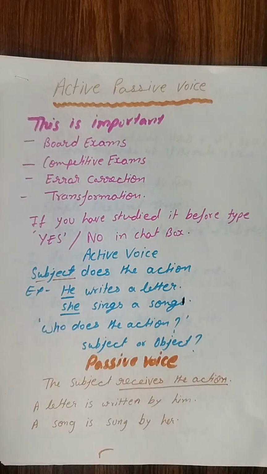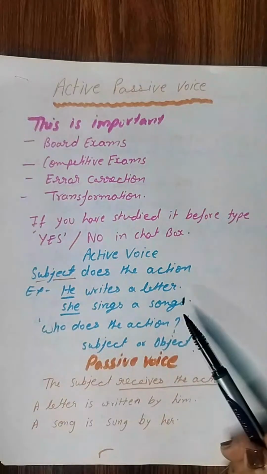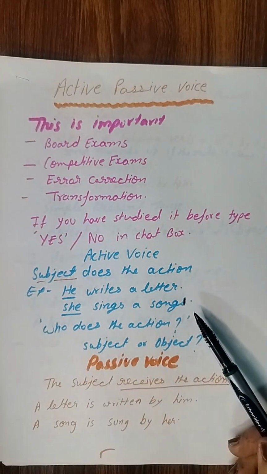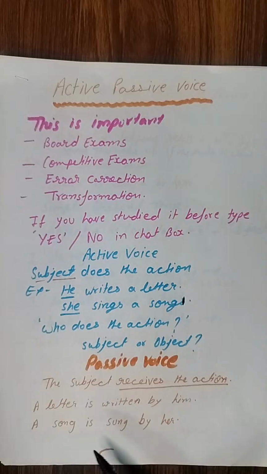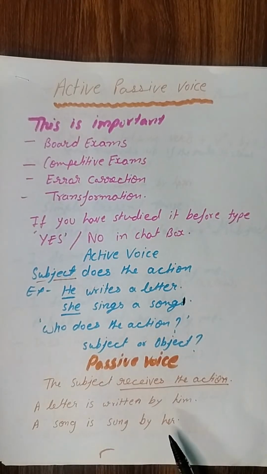and in passive voice, what happens? In passive voice, the subject becomes unimportant. Subject receives the action. Okay, वो receiver बन जाता है action का, और जो object है उसको हम starting में लिखते हैं. For example, if the sentence was he writes a letter, then the passive voice to this sentence will be a letter is written by him.